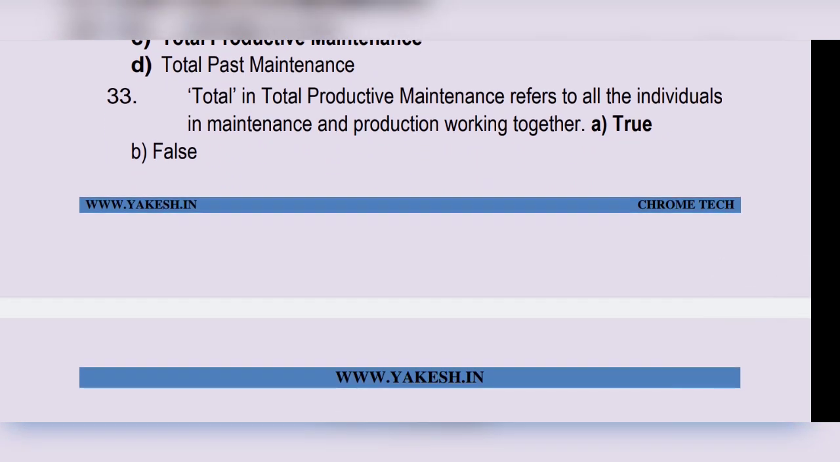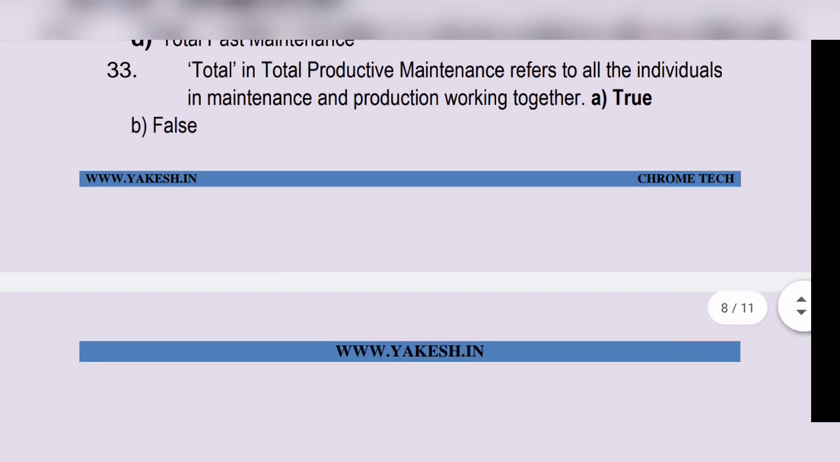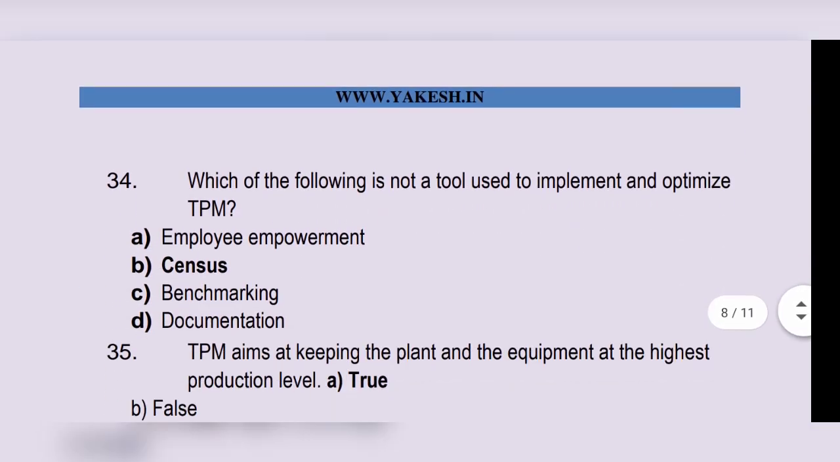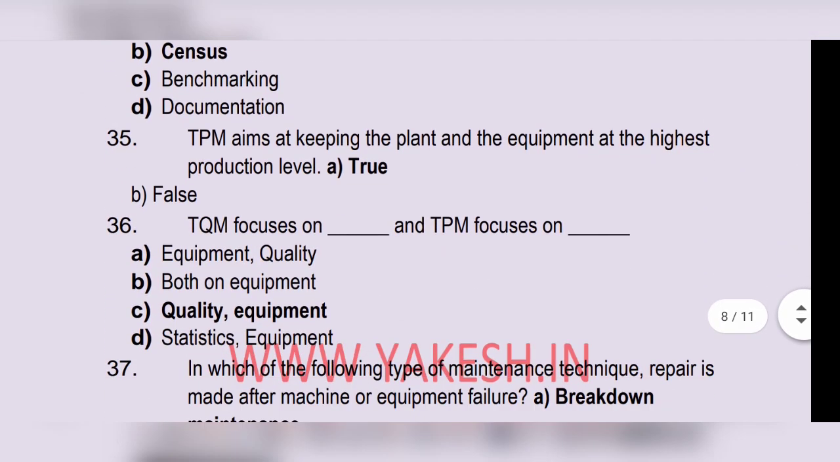Total productive maintenance refers to all the individuals in maintenance and production working together. Option A, true. Which of the following is not a tool used to implement and optimize TPM? Option B, census is the correct answer.